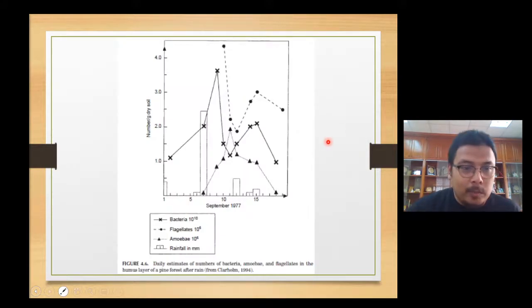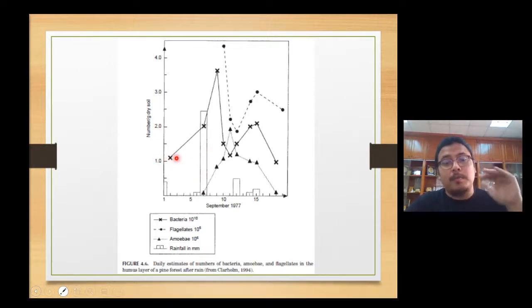Based on what we can see here in the graph, this one is the bacteria. We can see the high population of bacteria, and we don't see any protozoa or amoeba here. Once the bacteria start to increase, this is what we call after the rainfall. When the bacteria population increases because of the rainfall, the other organisms, the flagellates and amoeba, the protozoans, start to increase.